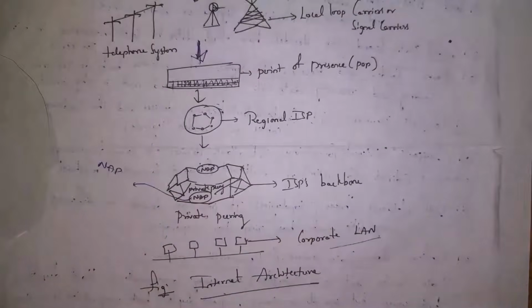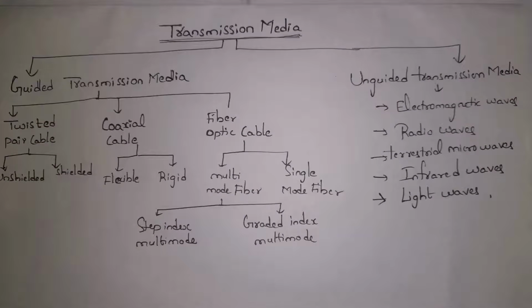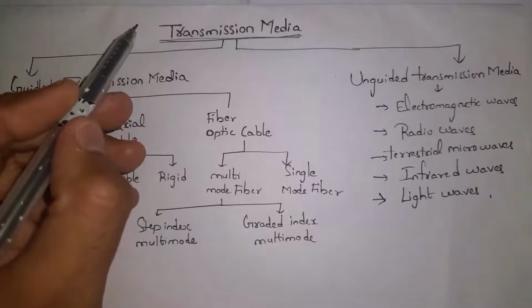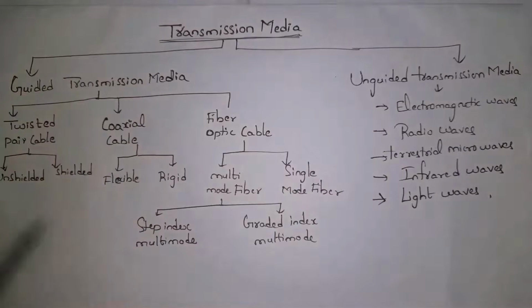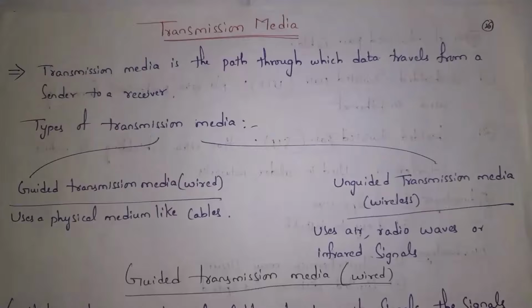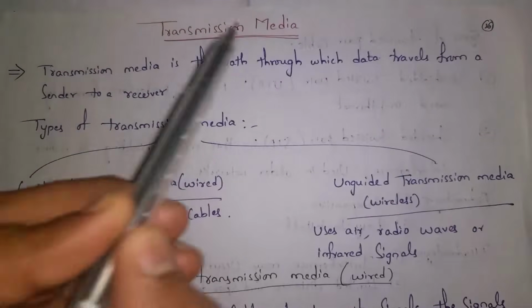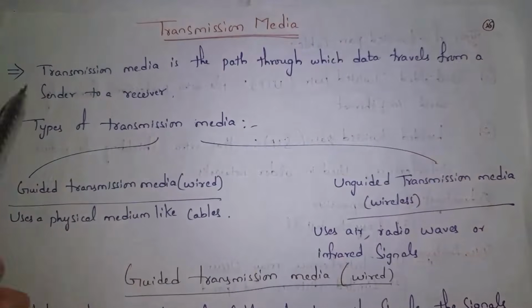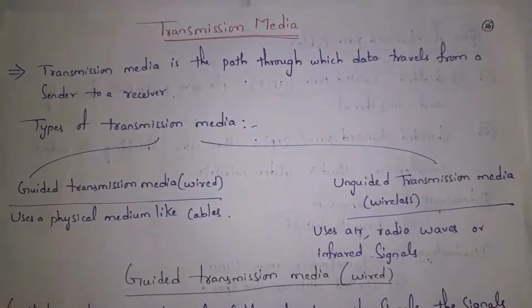This is entire architecture. Next I will explain complete transmission media topic in computer network subject. I will explain all these types in detail. At first I will explain what is transmission media. Transmission media is the path through which data travels from a sender to a receiver. Guys, I will give an example.